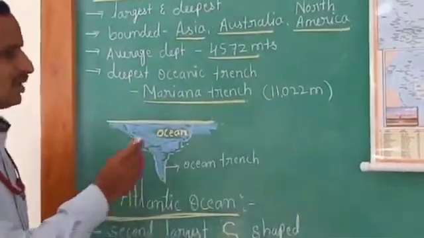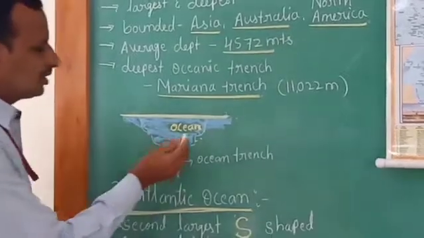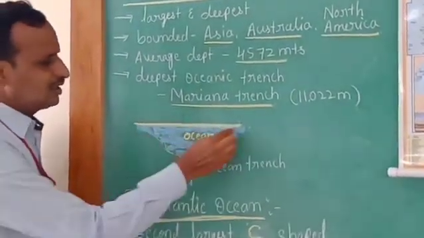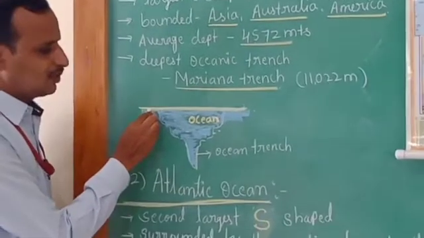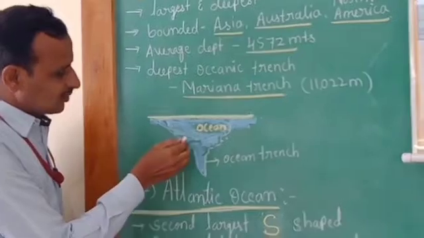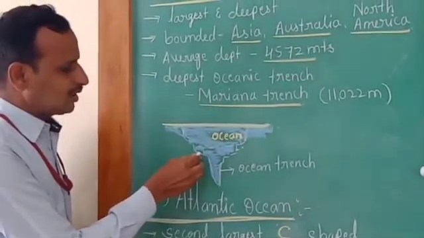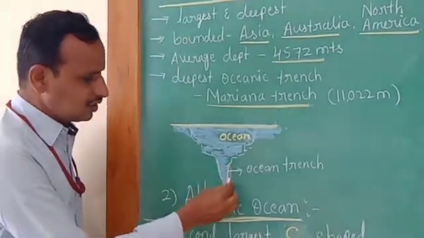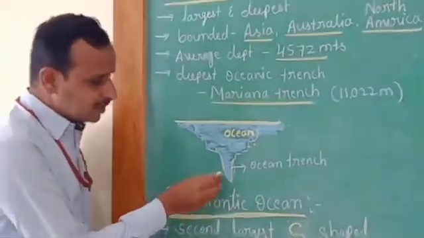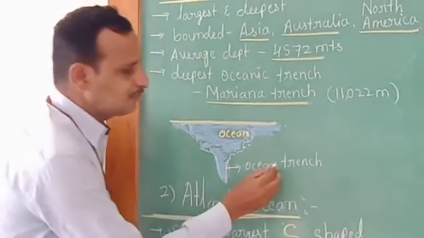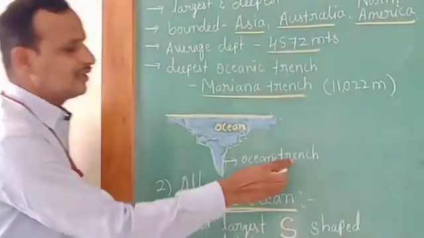Already I told you about the trench. The trench looks like this. This is the ocean. The upper part of the ocean is the shelf. If we see the downside, this is the second part of the ocean. In the third part, this is the very deepest place. This place is called an oceanic trench.